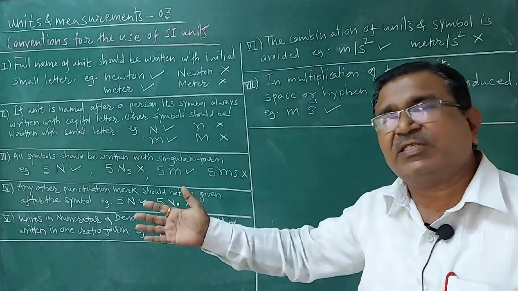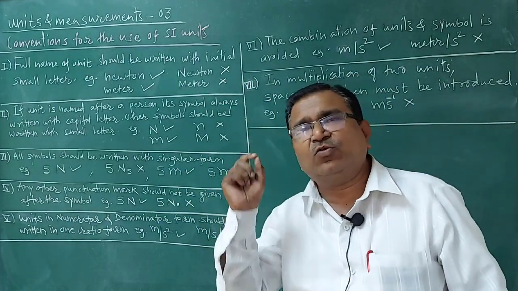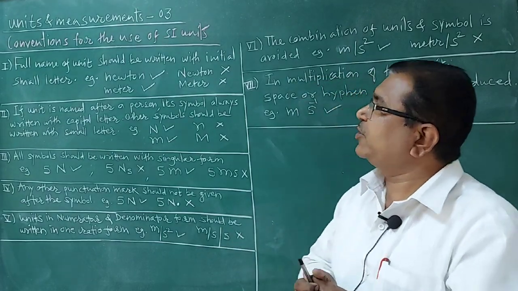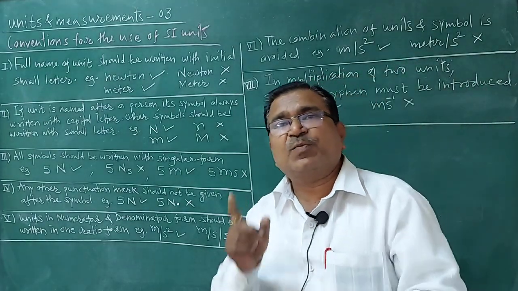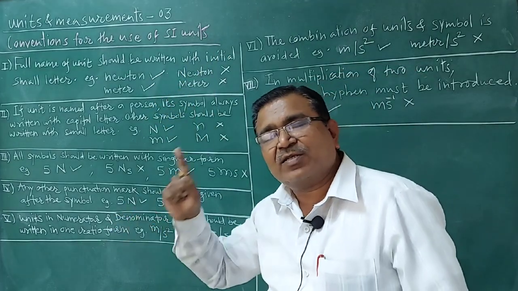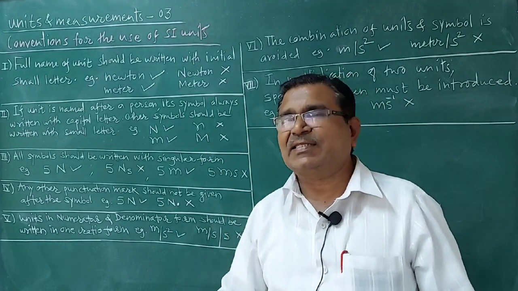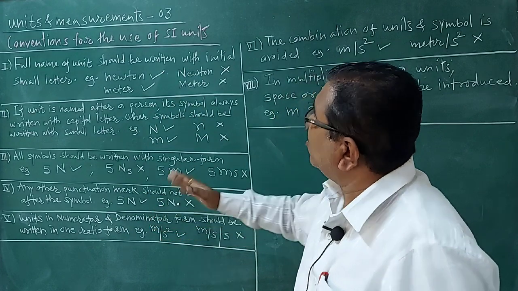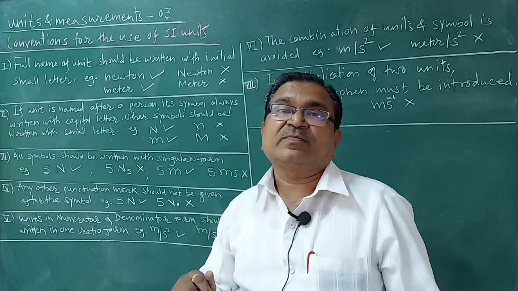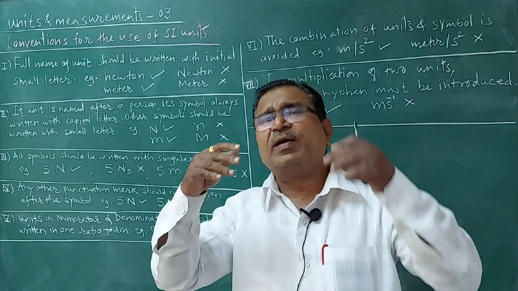Conventions: what are the conventions for the use of SI units? While using SI units, which rules will we have to follow? There may be a possibility of the question being asked. The first question is: what are the conventions for the use of SI units? Our second question is: what are the rules obeyed while writing the SI unit? So remember all these rules, these are the 7 rules. Read these rules again and again and follow them while writing the SI units and symbols of any physical quantity.